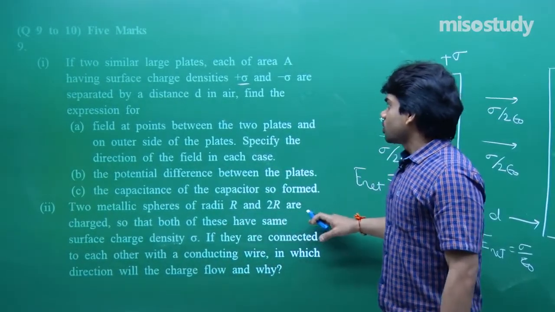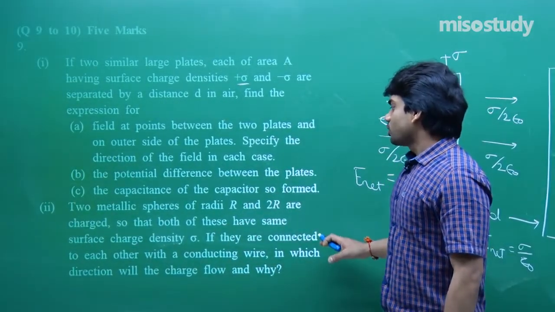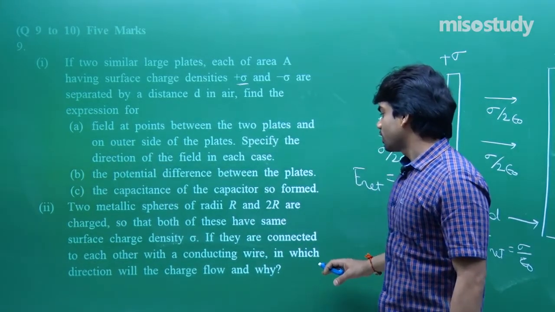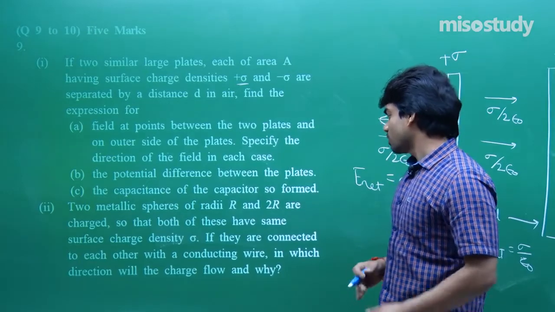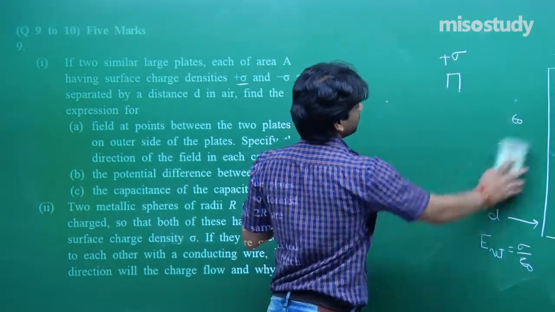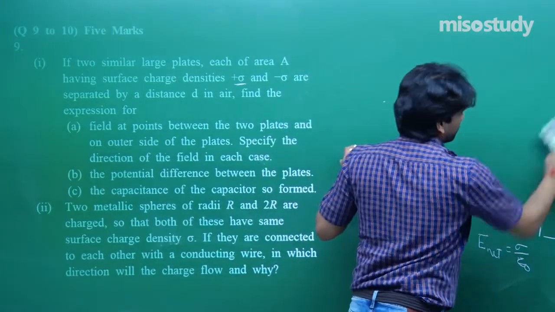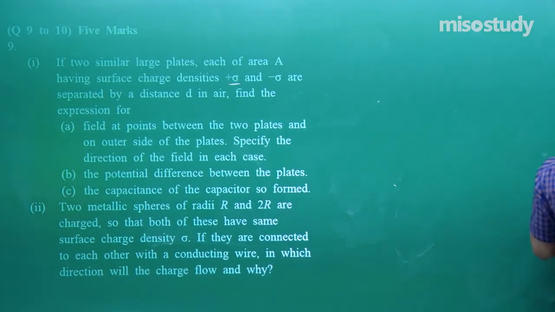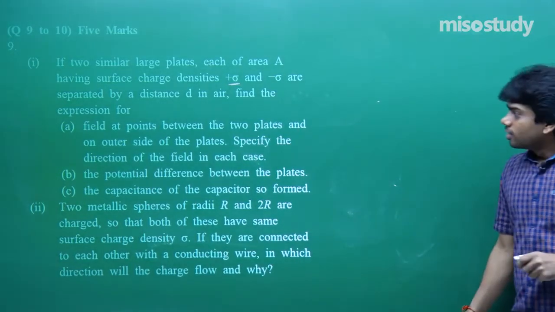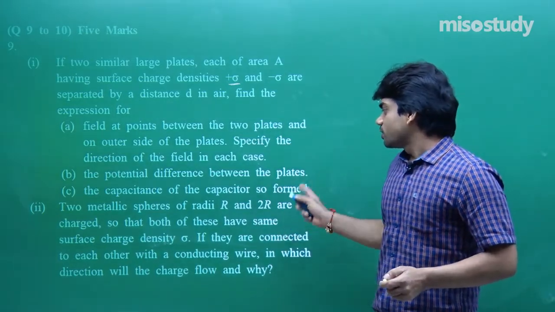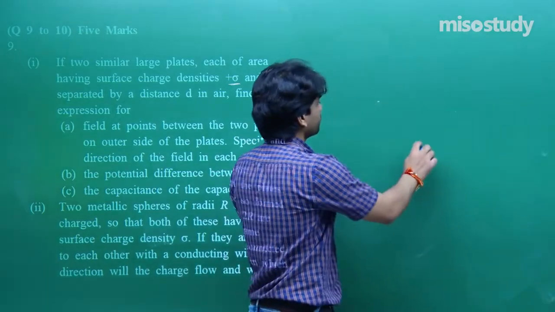Two metallic spheres of radii r and 2r are charged so that both of these have the same surface charge density sigma. If they are connected to each other with a conducting wire, in which direction will the charge flow and why? Simple question, we have done such questions. The one which has higher potential, from high potential to low potential charge always moves. Two metallic spheres of radii r and 2r are charged so that both of these have the same surface charge density.